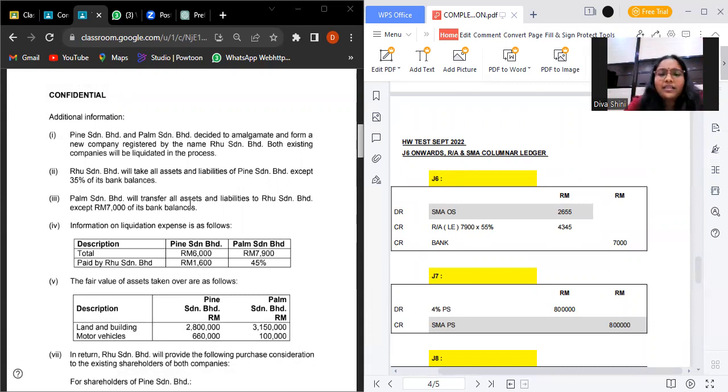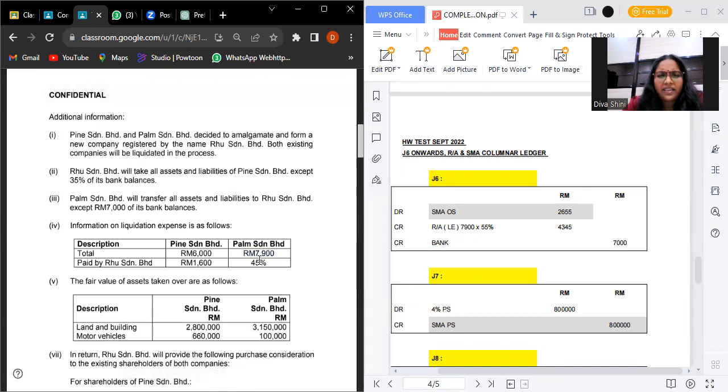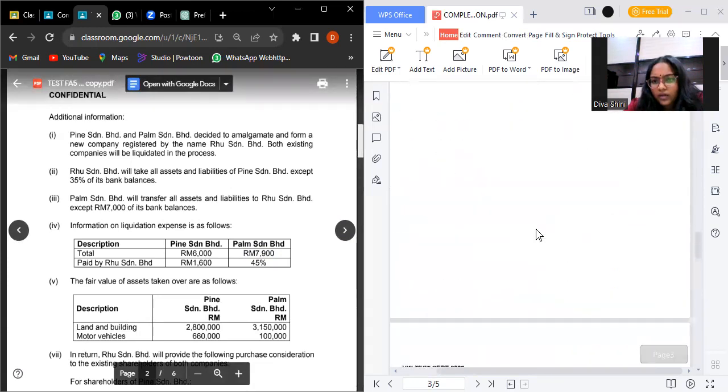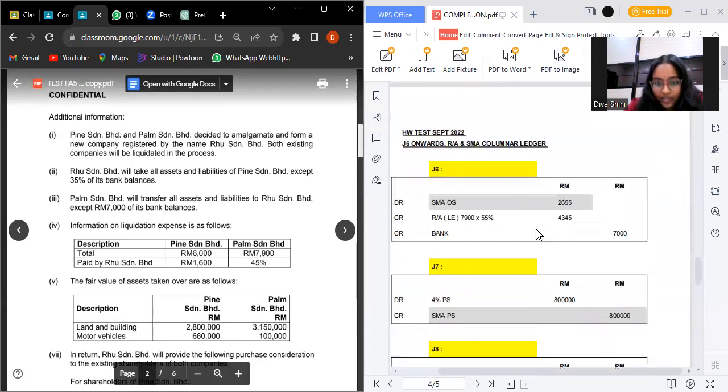And then the realization account should be debit. I wrongly put it. So debit realization account. We take this 7,900 times 55%. Why 55? Because we should minus the 45 from 100. We get 55, and then after we times, we get 4345. When we minus these two, we will get 2655. So this is the sundry member accounts ordinary share, zeroize ordinary share.